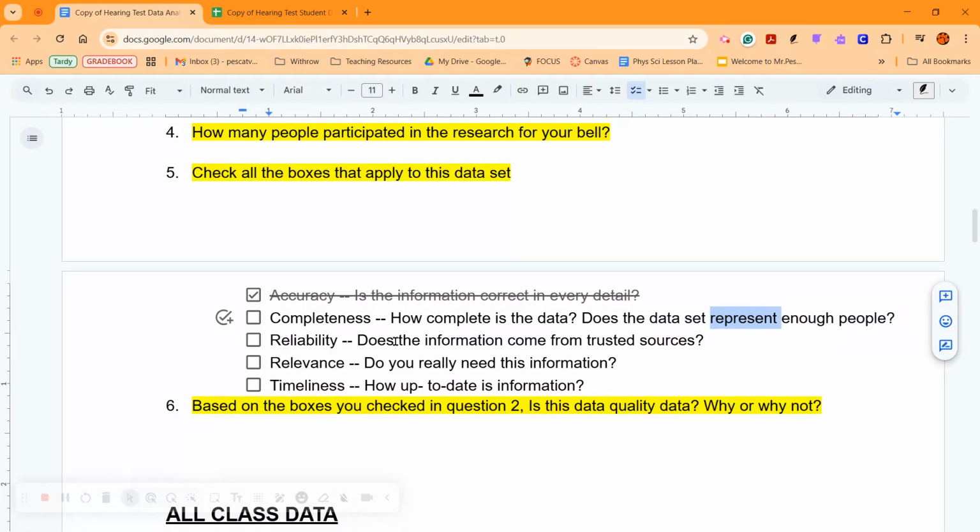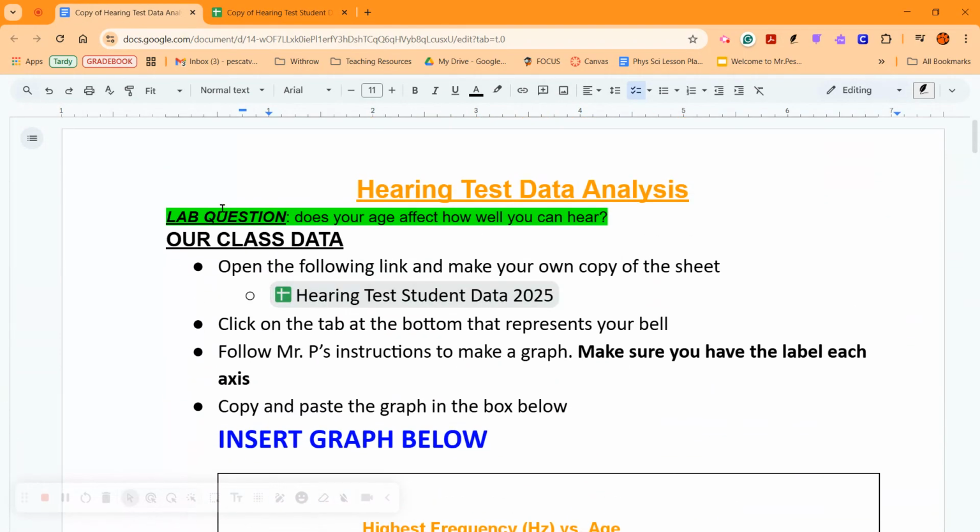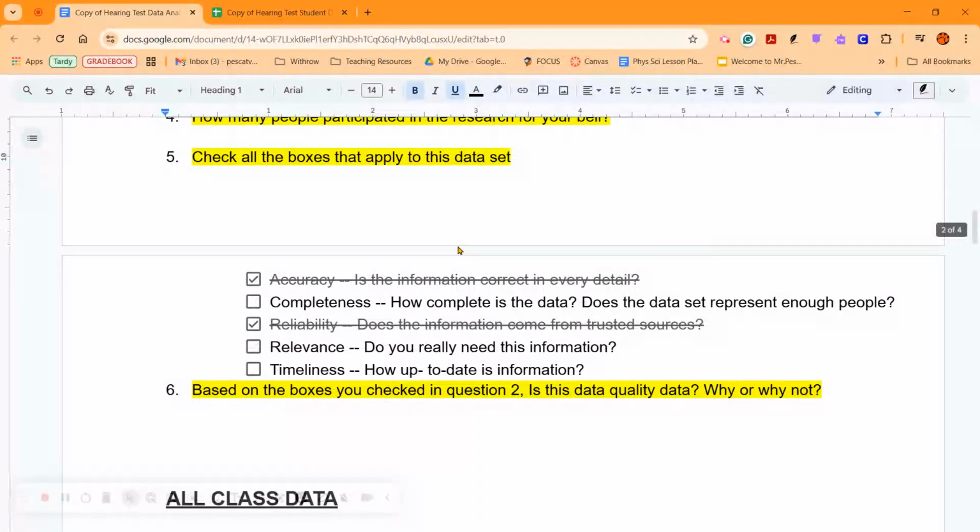All right. Is it reliable? Does it come from trusted sources? I would say you guys are pretty trustworthy, so let's say yeah. And then do you need this information? We're trying to answer the question, does your age affect how well you can hear? All right. Yes, we need this information.